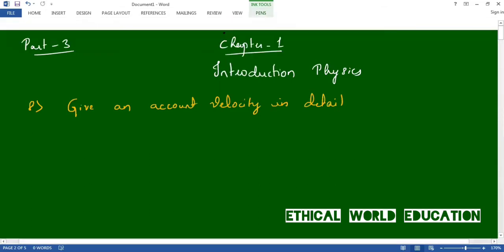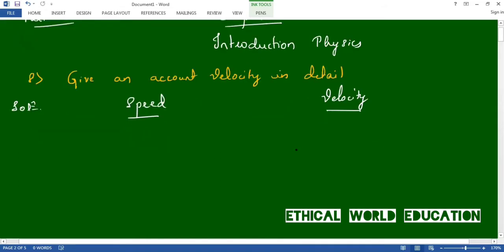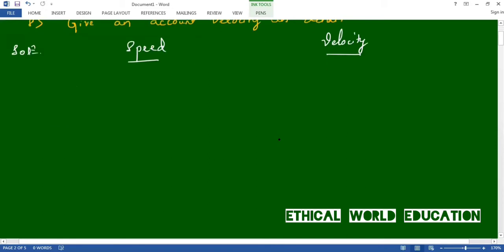First we'll learn the difference between speed and velocity. So solution: speed and velocity. Let us discuss speed and velocity by knowing the difference between them.